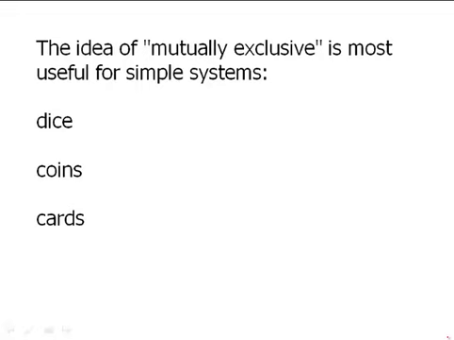So that's the type of scenario where mutually exclusive shows up. I point out that it gets far trickier when you start looking at sociological categories, human data about political parties and people's religions. Mostly if someone's a member of this religion, they're not going to be a member of that religion, but sometimes you will run into somebody who's a member of two religions at once, or a member of two political parties at once, or biracial, or any one of a number of combinations, so the idea of disjoint gets much harder to apply when we're talking about human situations. Again, it is most applicable in these very simple situations.